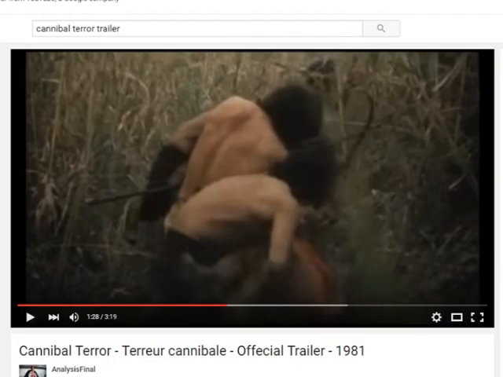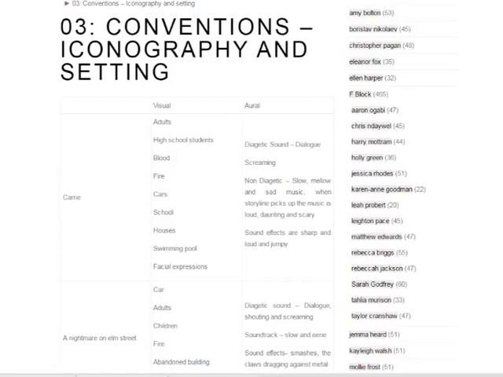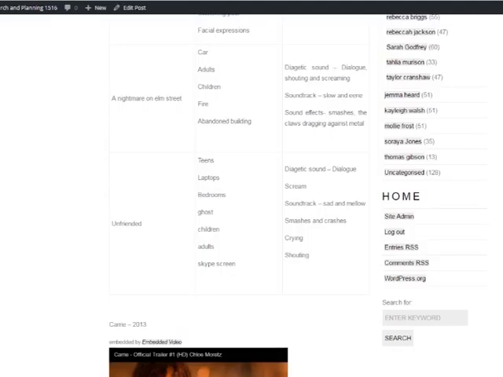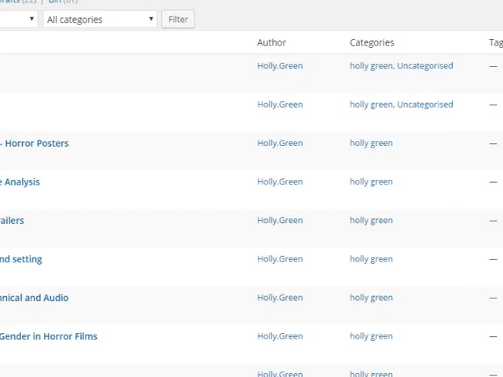We also used YouTube in the iconography research. We watched trailers and studied the aural and visual iconography as well as the setting, and we also used YouTube in the technical and audio part of our planning. We also used our college blog to upload all of our research to. This was an important part of our research stage as this aspect went towards our final grade at the end of the year.